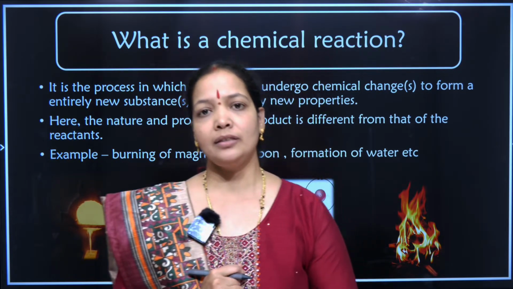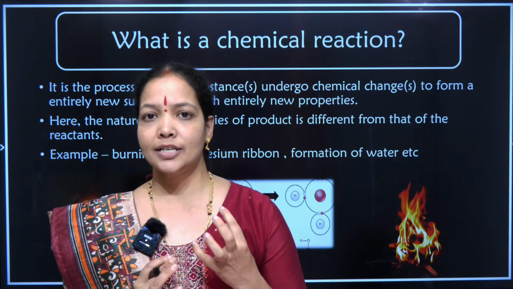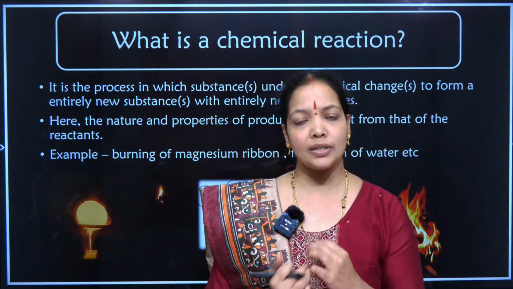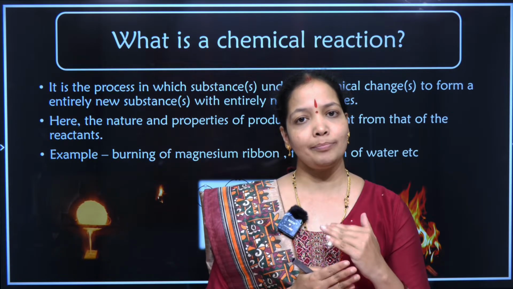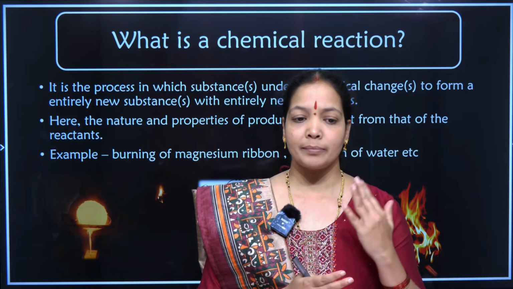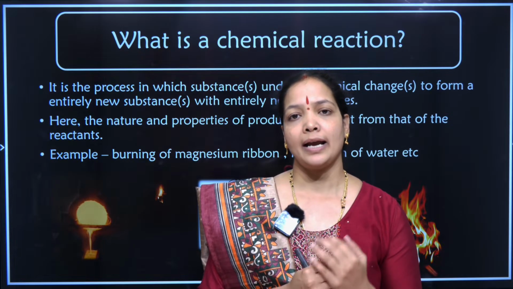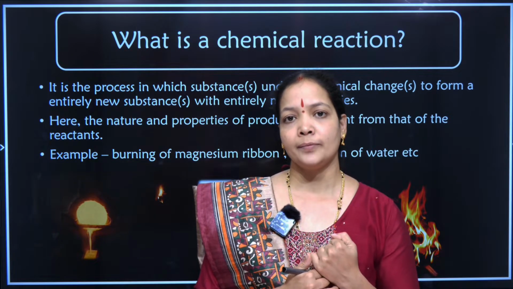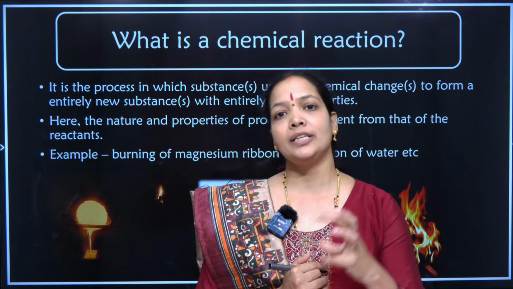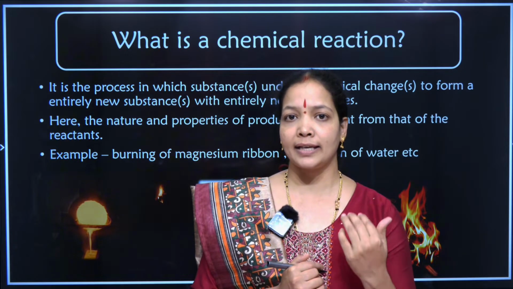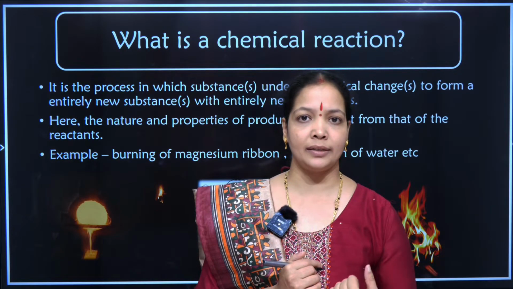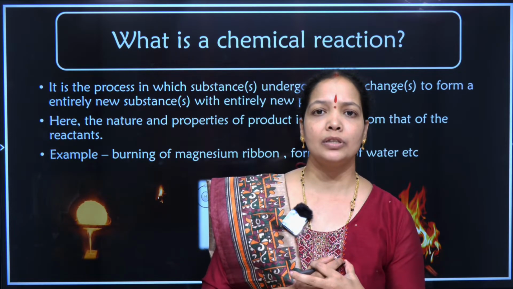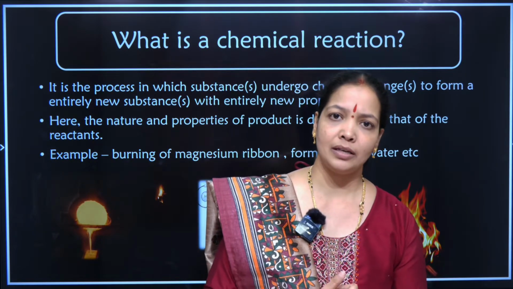So in a chemical reaction, or if I have to represent a chemical reaction in symbolic format, I have to keep in mind the symbols, the nature of the substances and the combination of the substances, whether the substances will react with each other or not, whether they exhibit heat or absorb heat. These are certain important things that I have to keep in mind before learning or writing about a chemical reaction.